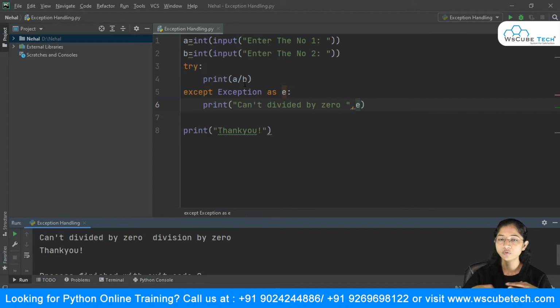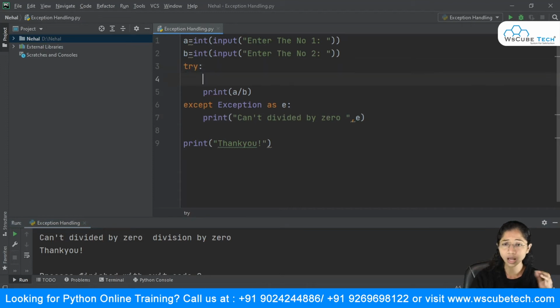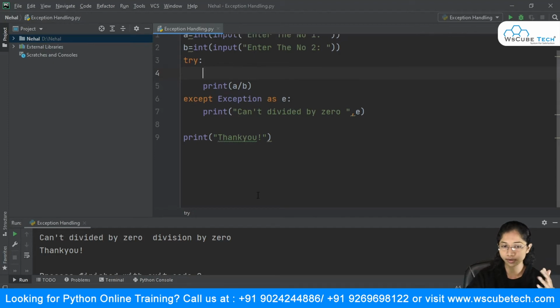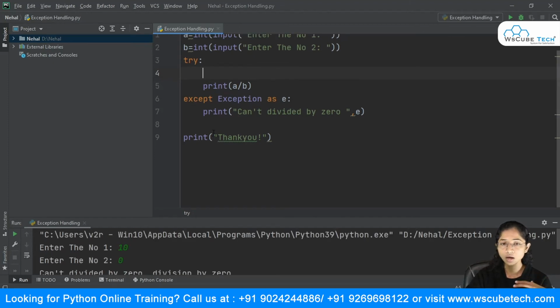Now we'll move a bit ahead. This was about the zero division error. In another scenario, the runtime error may not occur only because of this divide by 0 value.